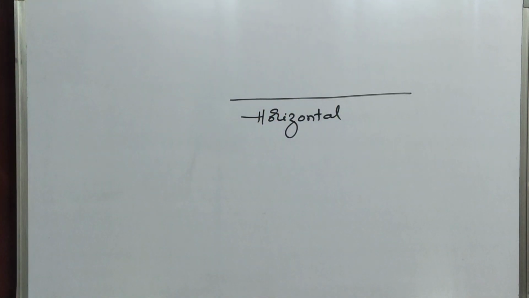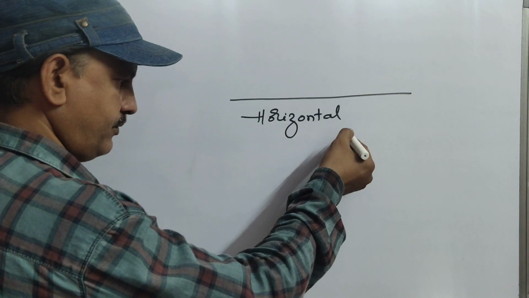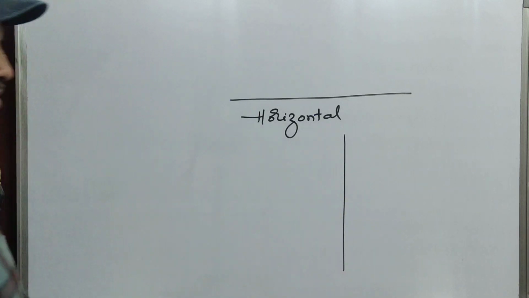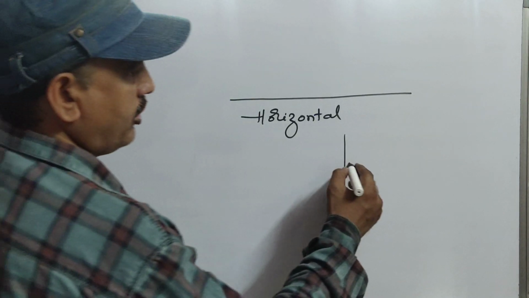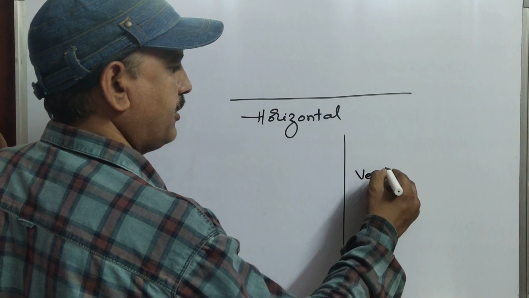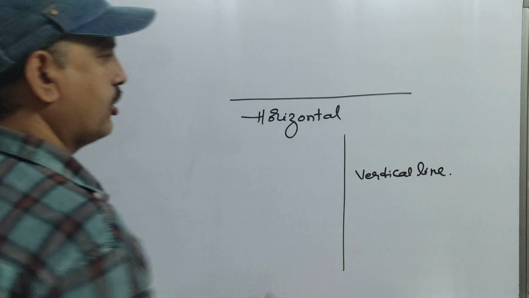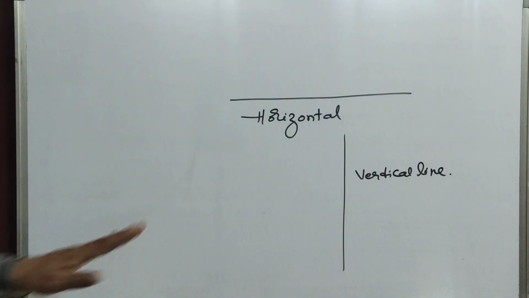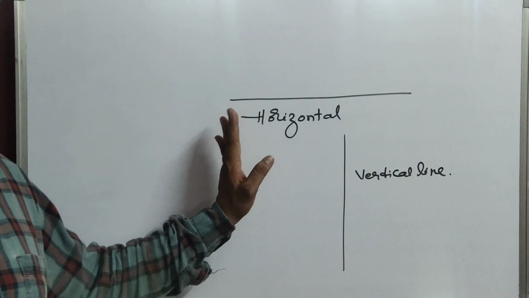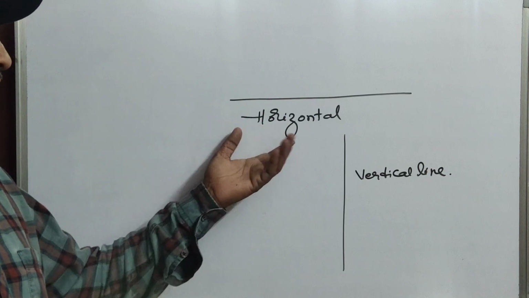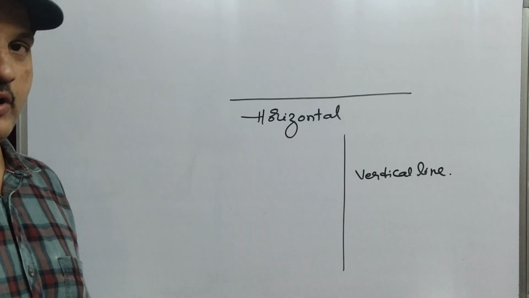Horizontal line. And this is a standing line, which we will call a vertical line. Horizontal line and vertical line. And we have some names for this horizontal line and vertical line. Okay, I'll tell you now.